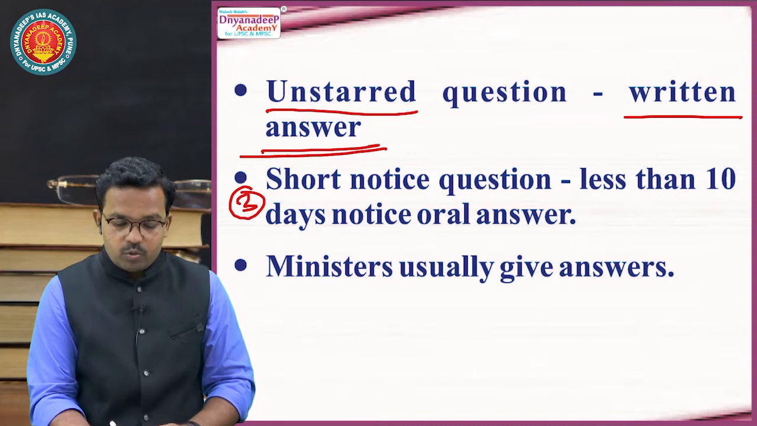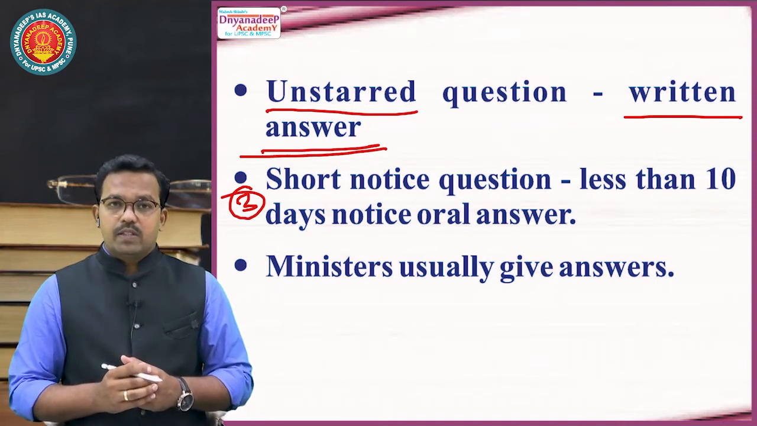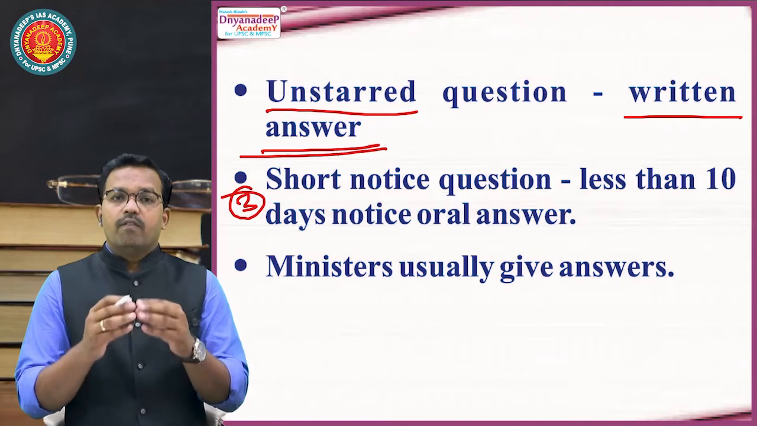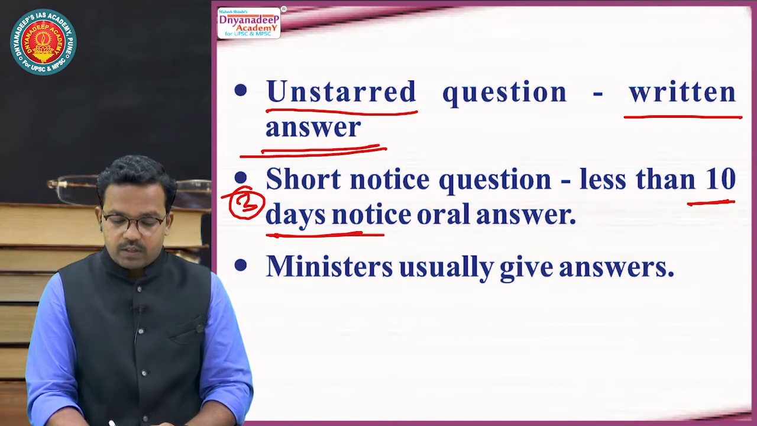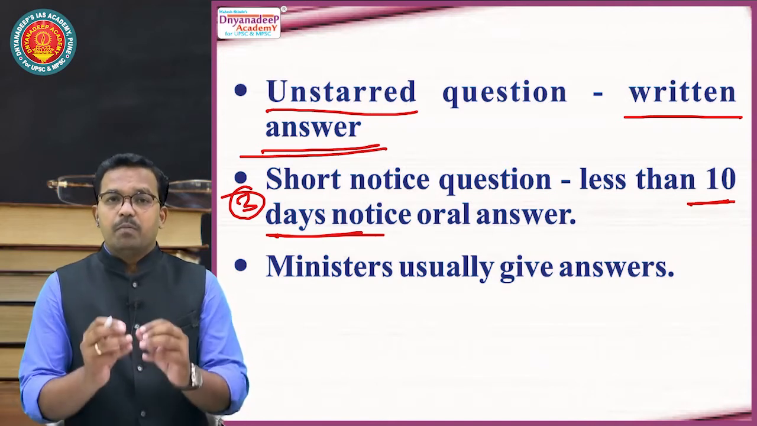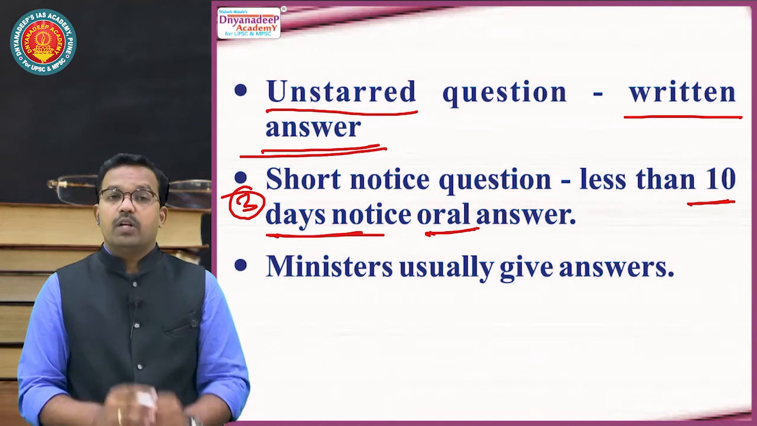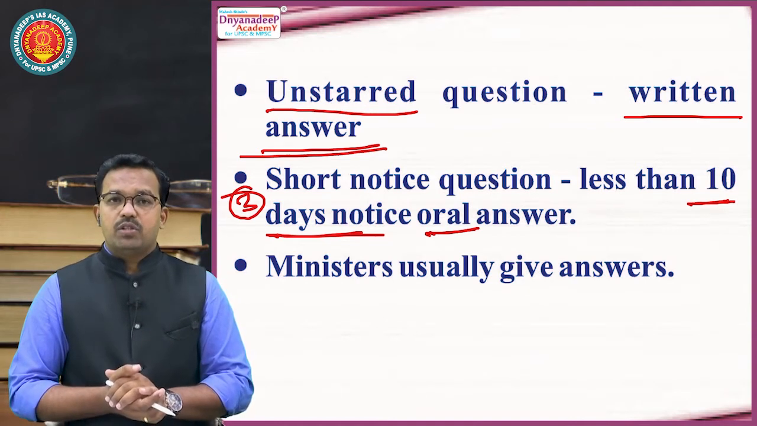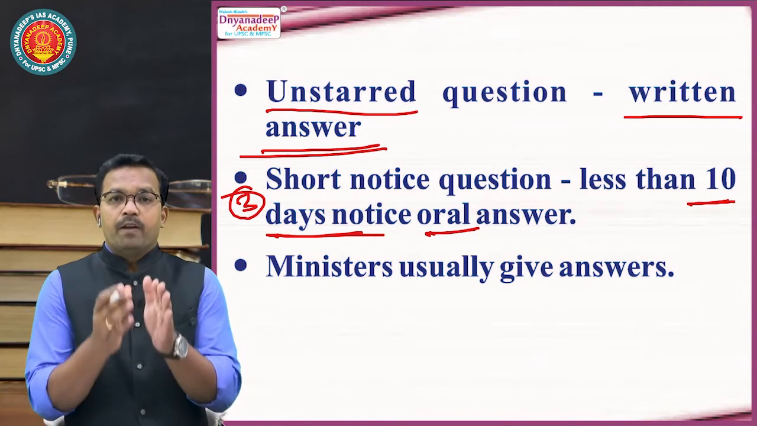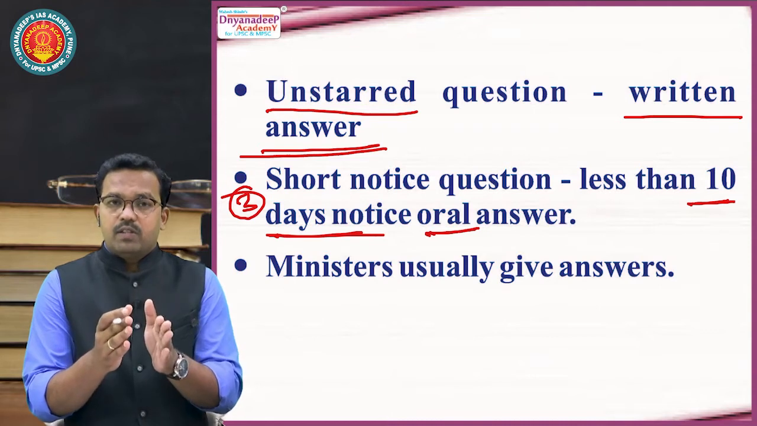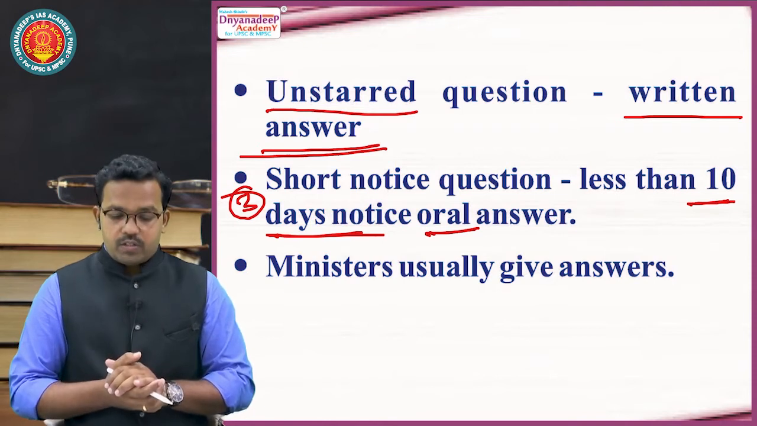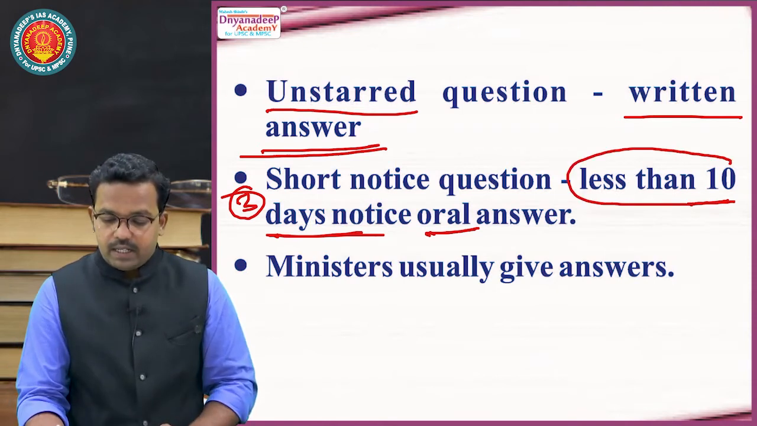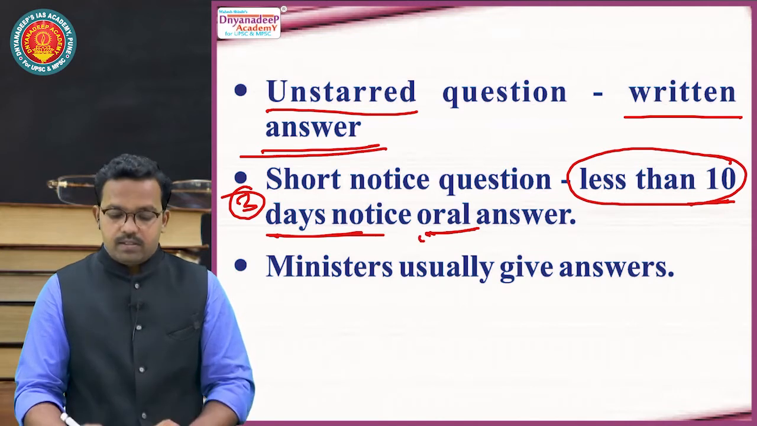Then the third type is the short notice question. Those questions which are asked to the executive with a notice of less than 10 days are called short notice questions. And these short notice questions must be answered orally. So here two things are there. Starred questions and unstarred questions have a notice period of more than 10 days. I repeat once again, for starred and unstarred questions, the notice period is more than 10 days. But in case of a short notice question, the notice is less than 10 days and answers are oral.